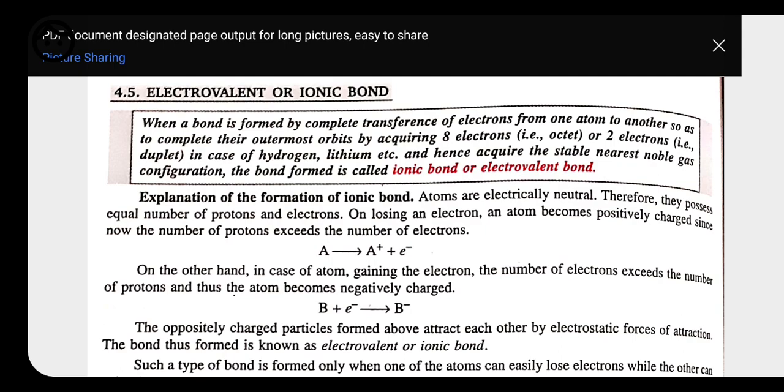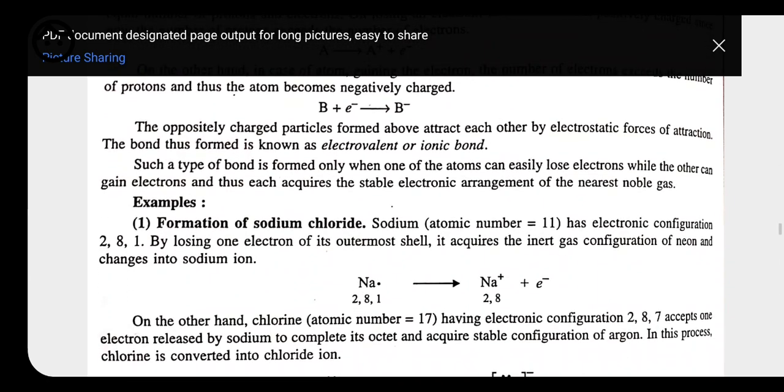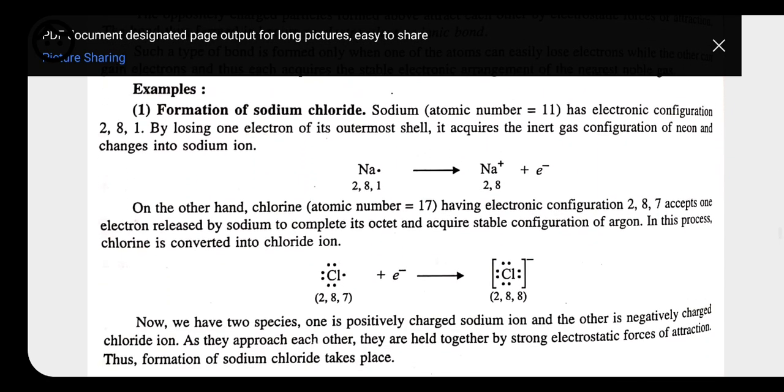On losing an electron, the atom becomes positively charged, since now the number of protons exceeds the number of electrons. So imagine A is going to have one positive charge, A plus, plus an electron. B is going to gain one electron, and then it has B negative. That is how gain of electron is shown. Here we can take some example like Na.